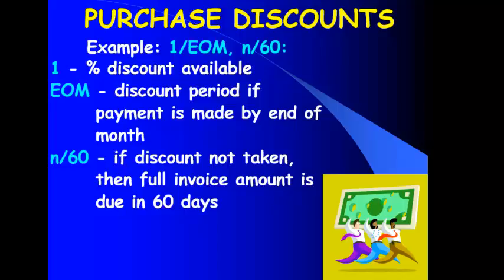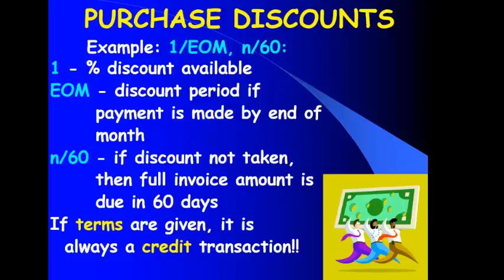If terms are given in a transaction, it is always a credit transaction. Even if they don't say we bought something on account, if it says we bought something 2/10 net 30, it's a credit transaction. So even if those words do not appear, you know it's a credit transaction.